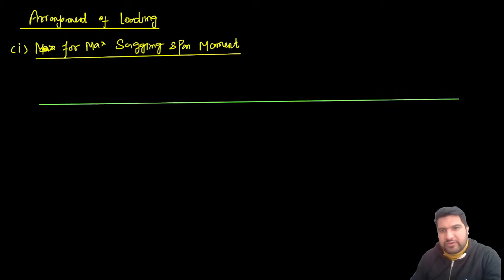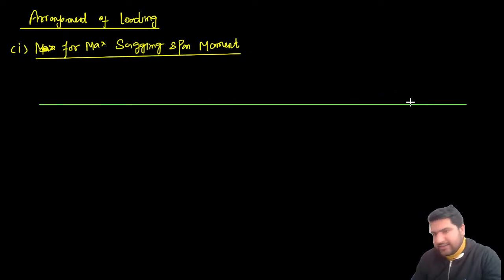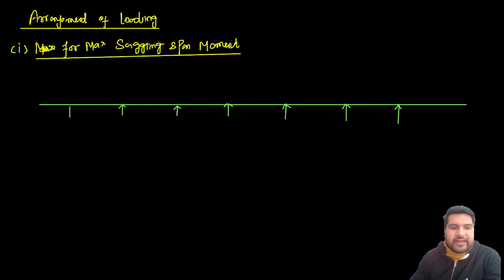Let us suppose this is our continuous beam. There are various spans. I need the criteria regarding the maximum sagging span moment. Let's suppose this span is taken into consideration. I'll be placing the load on that very span, to get the maximum bending moment, plus the alternative spans.